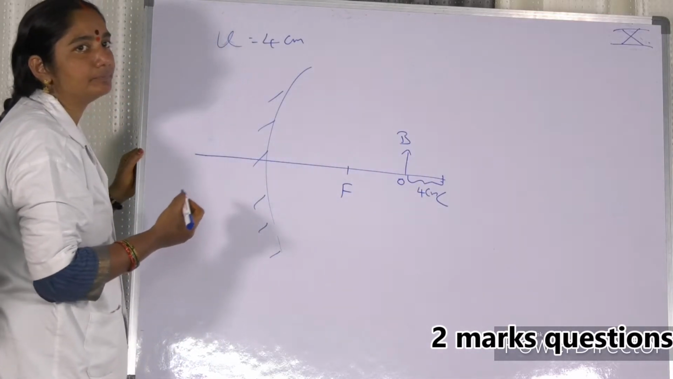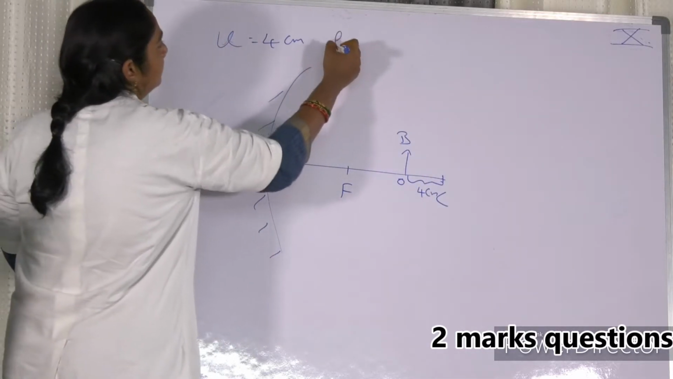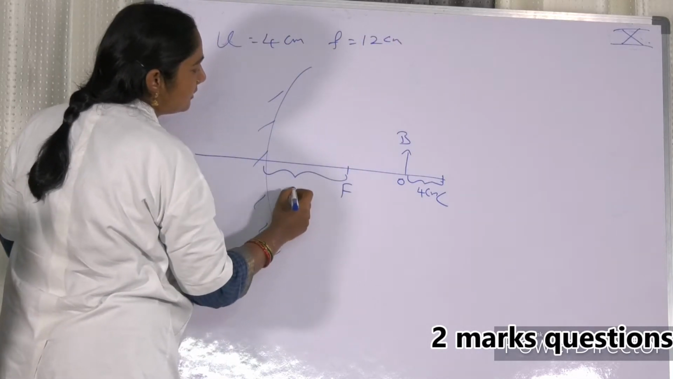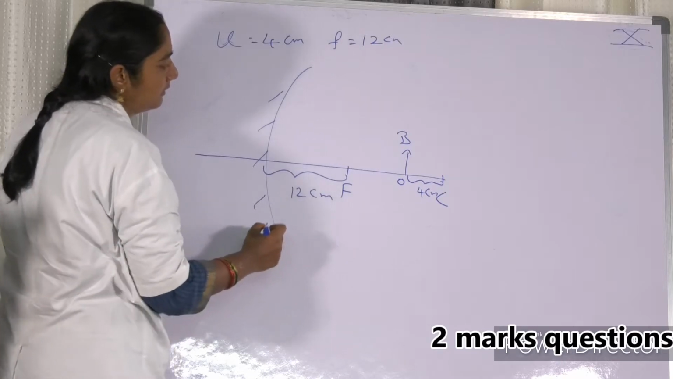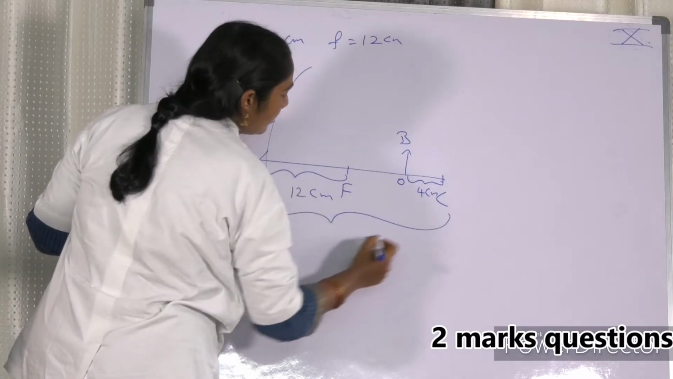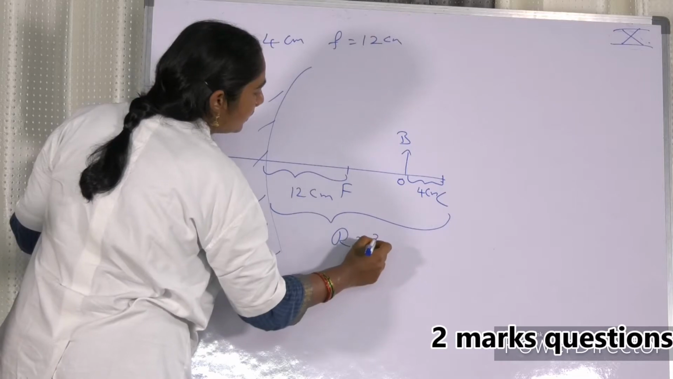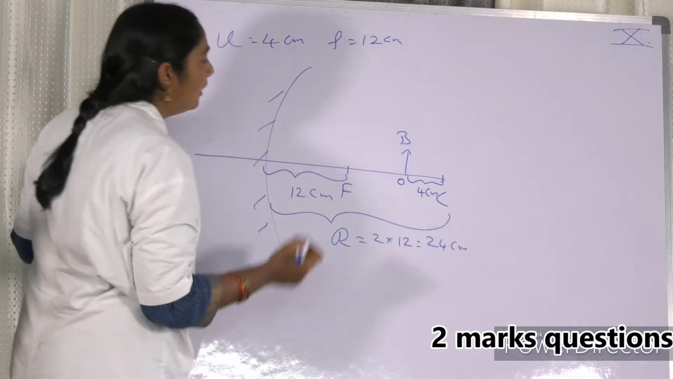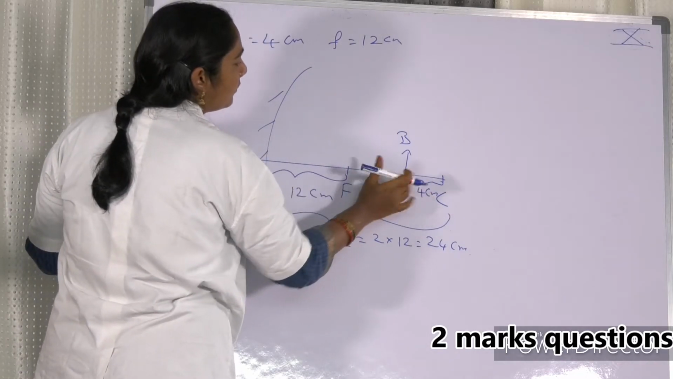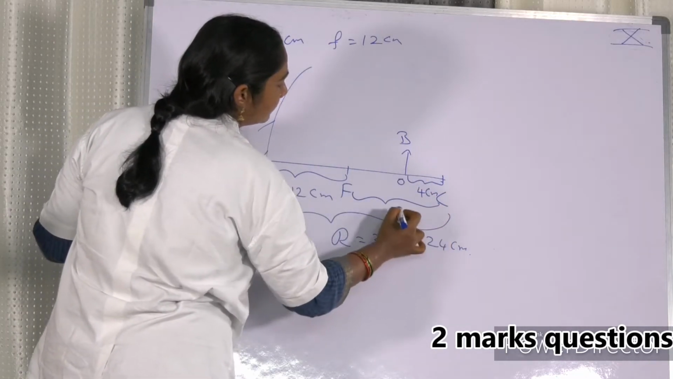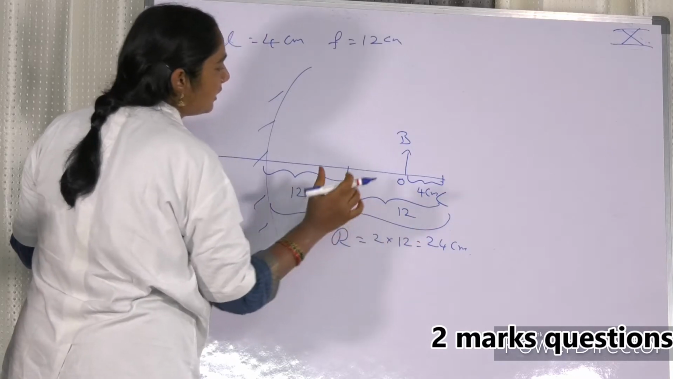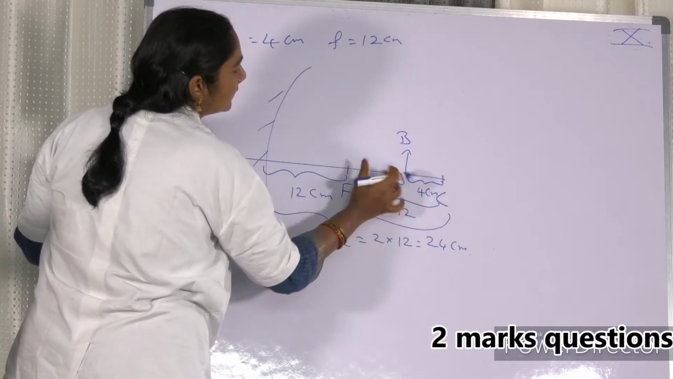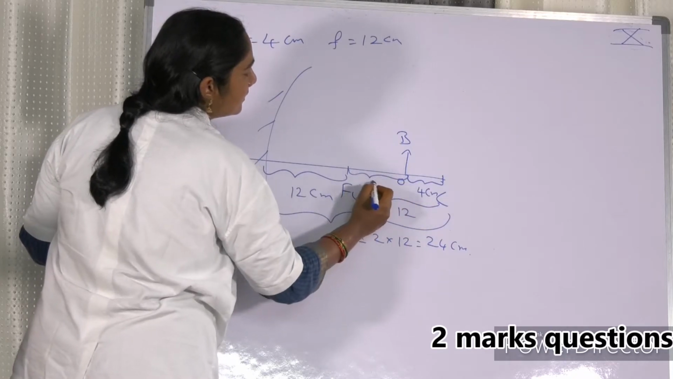The focal length of the concave mirror is 12 centimeters. Now the focal length is given, that it is 12 centimeters. The radius of curvature is R is equal to 2 into 12, that is 24 centimeters. This is also another 12. This total is 12 plus 12, that is 24. So this total is 12, and this is already 4, which means this is 8 centimeters.